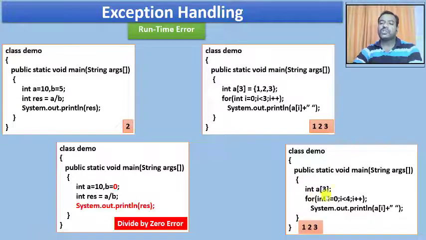And when I is 2, I get the output 3. And when the value of I is 3, the loop condition is still true. I will enter the loop, and now I am accessing a of 3. Now what is a of 3? For a of 3, there is no memory location. Right now I have encountered an array out of bounds. The array bound was from 0 to 2 because the array size was 3.